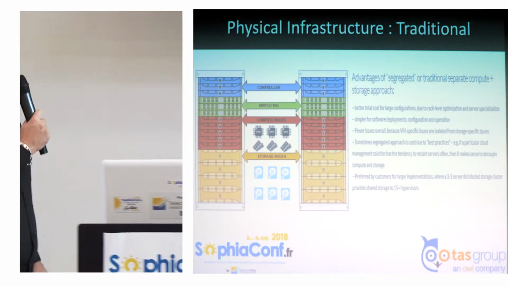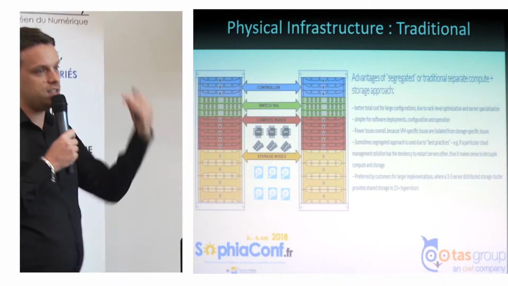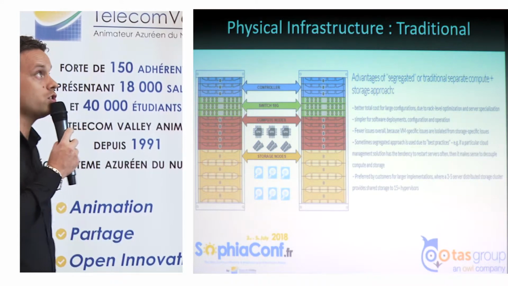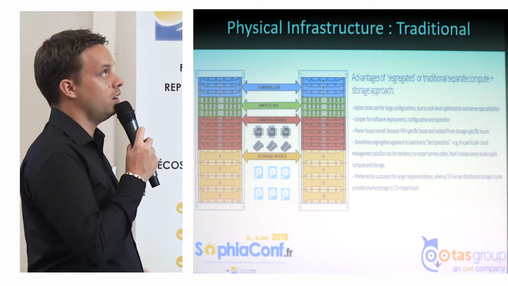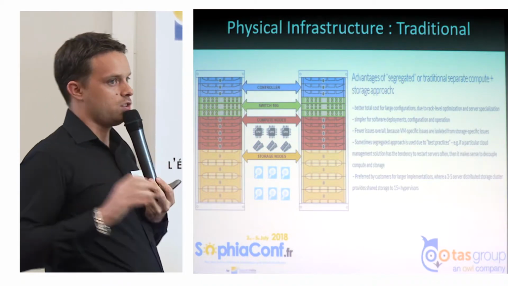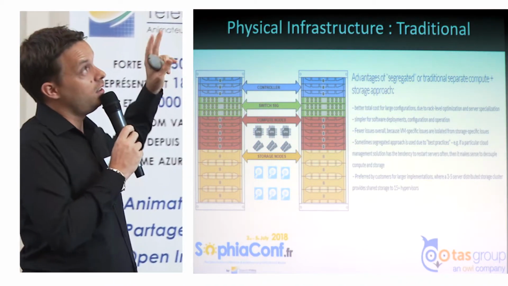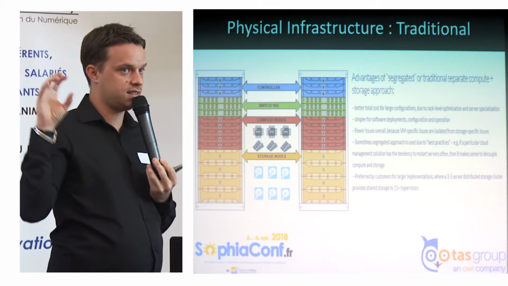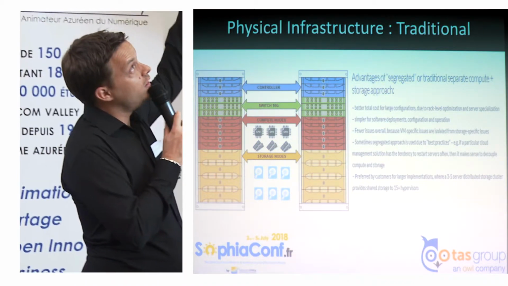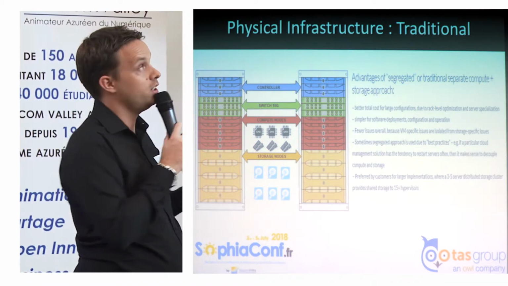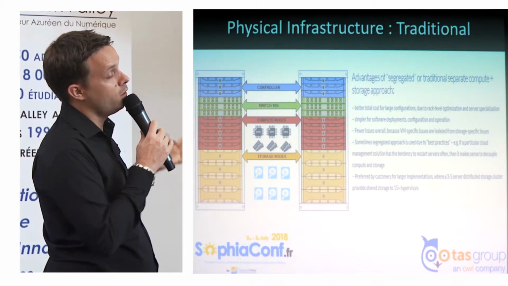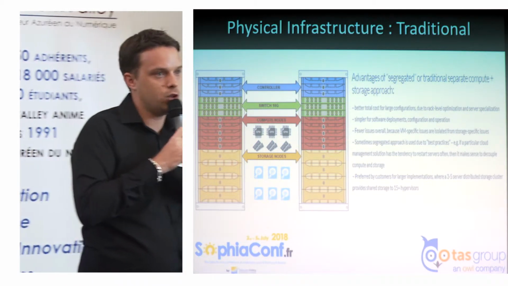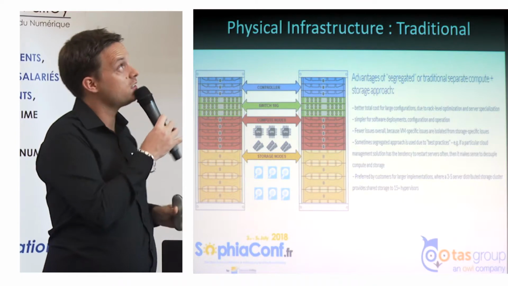So in order to use this, we need a physical platform. Typically, this is the traditional infrastructure we have for this kind of cloud deployment. So we have 3 controllers at the top of the rack in order to have OpenStack or OpenNebula or any IaaS orchestration. It is 3 because we need high availability, redundancy, and load balancing. This is just for the dashboard and all the IaaS solutions.